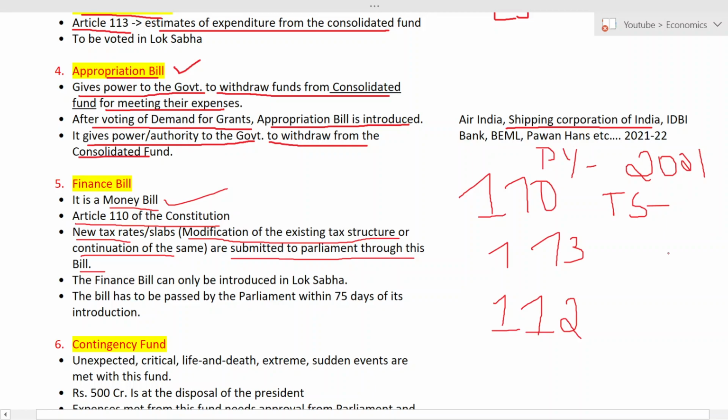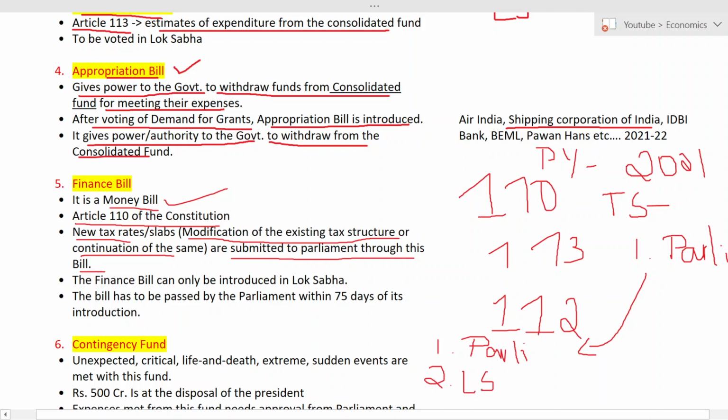Now in this case, the first thing they have to do is submit or present it to Parliament. Can you see here, or do you want me to write it down? I will be writing it here. The first thing is they have to submit it to Parliament. The next is it can be introduced only in Lok Sabha.